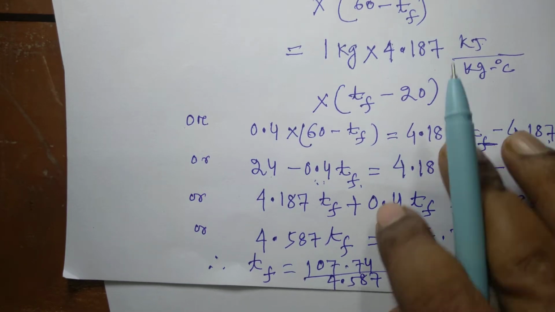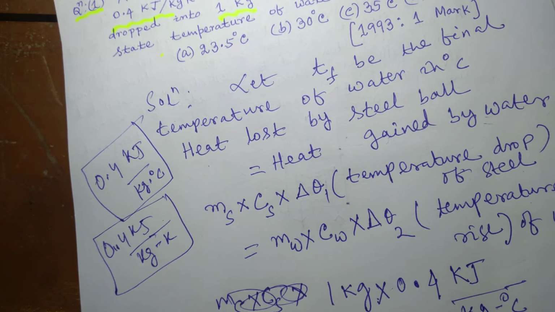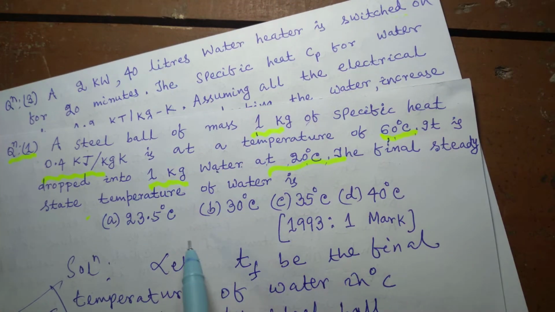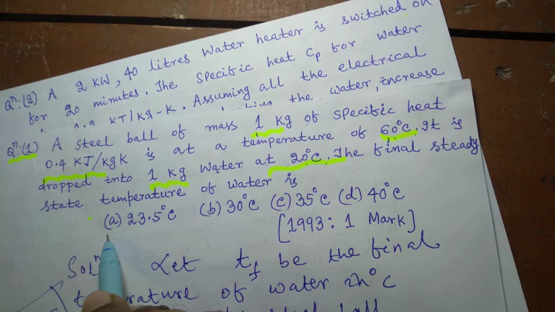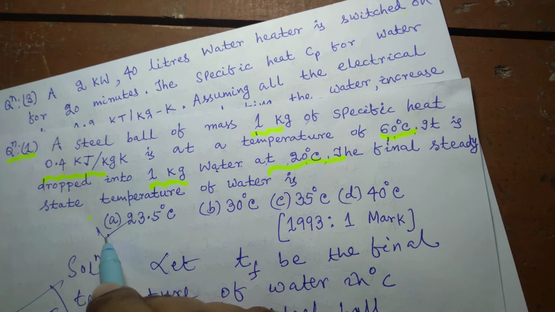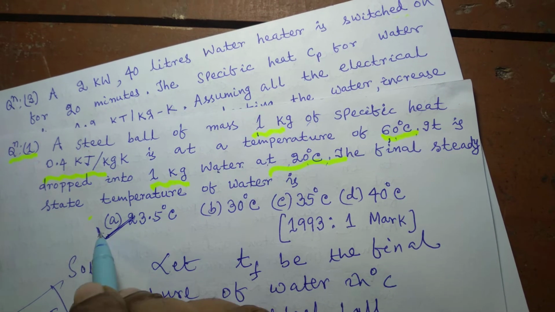Among the given options, the closest answer is 23.5 degrees Celsius. So option A would be the correct answer.